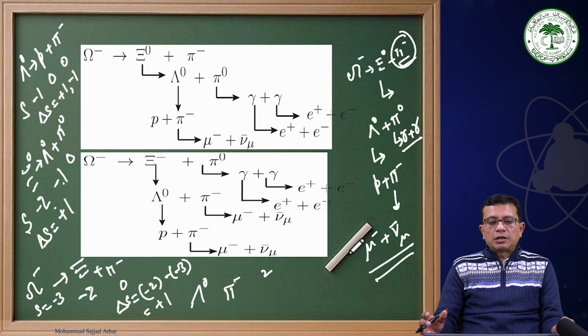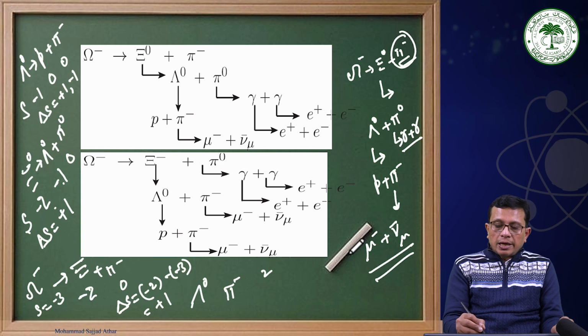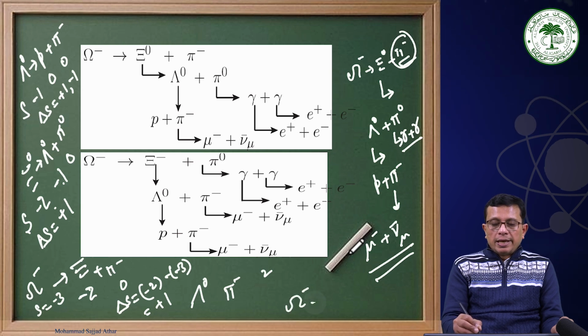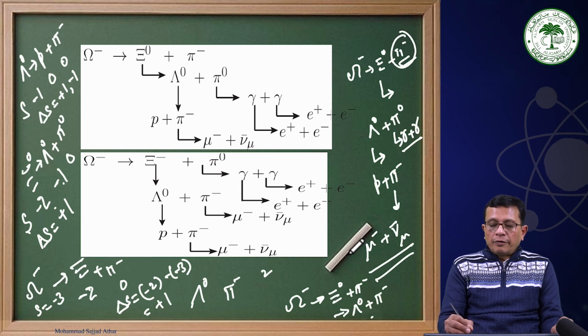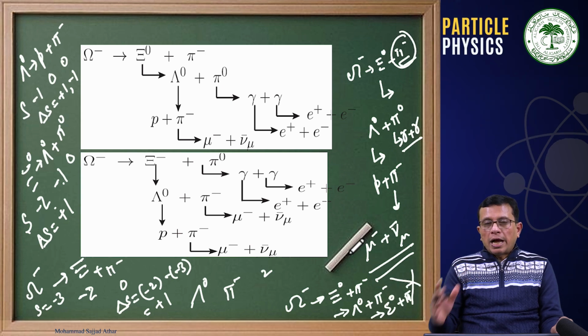But there is an important catch, and that we will discuss in the next class. An omega minus is decaying into cascade 0 and pi minus. What is prohibiting it from decaying into lambda 0 plus pi minus, or what is prohibiting it from decaying into sigma 0 and pi minus?